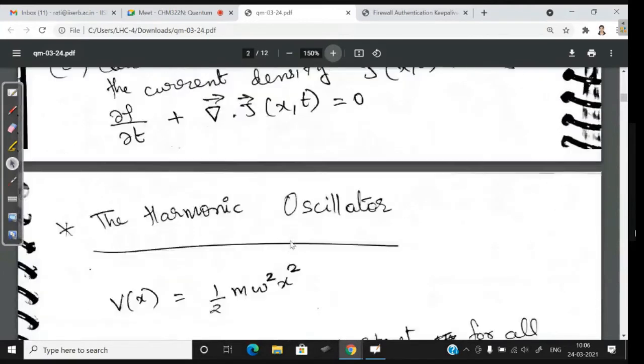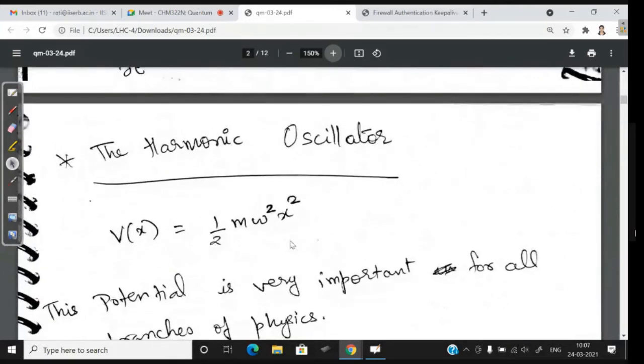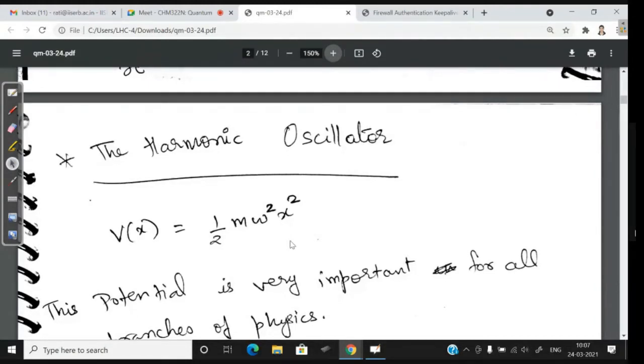You can do this. Now we are going to solve one more problem, right? So far we have seen all of these square potential wells, infinite potential well, and those kinds of problems where we solve for the energy eigenvalues and the eigenstates. So now we are going to look at the harmonic oscillator, and the harmonic oscillator has a potential which is quadratic in the x variable, right? So this is the general form of the harmonic oscillator potential.